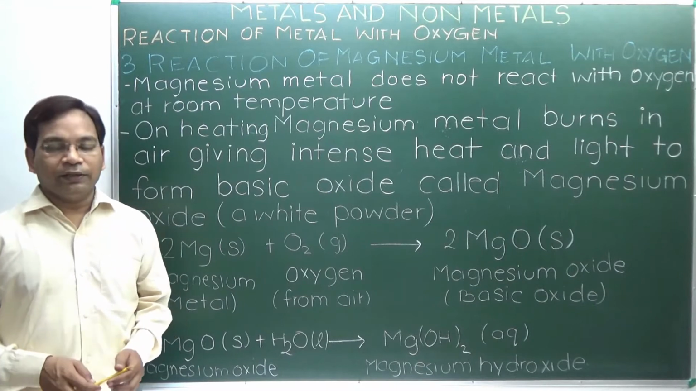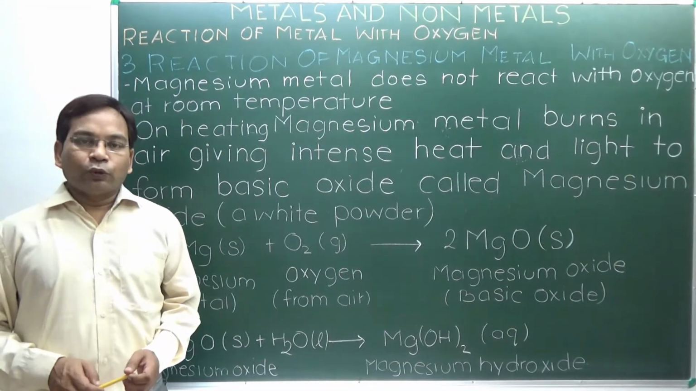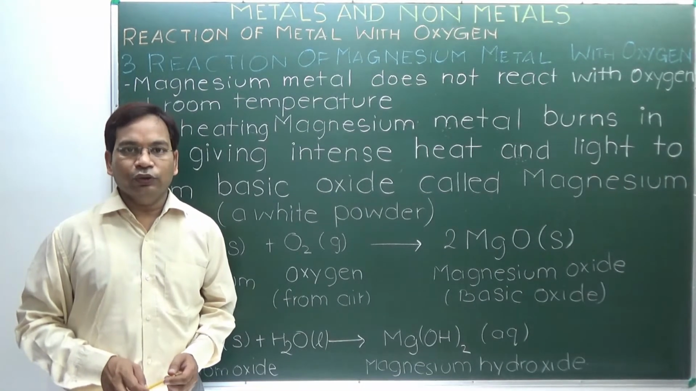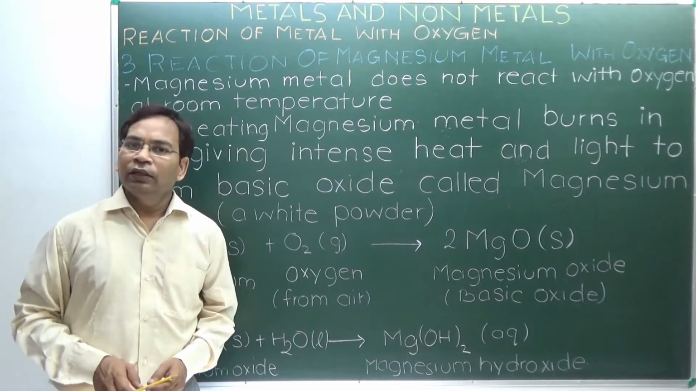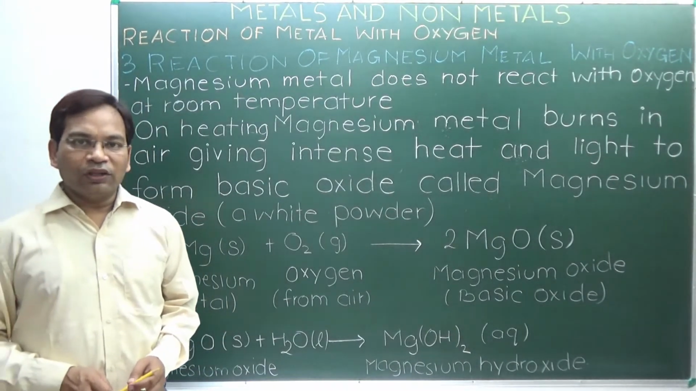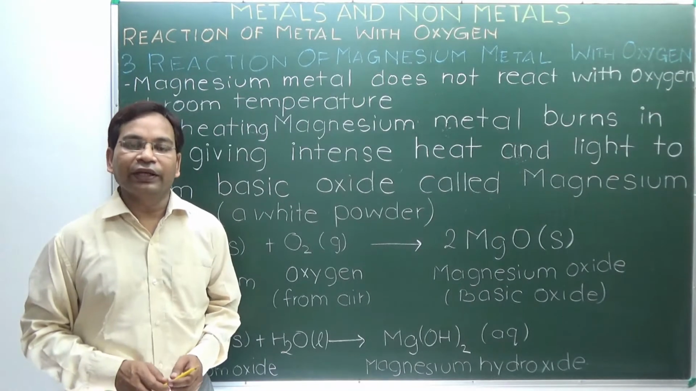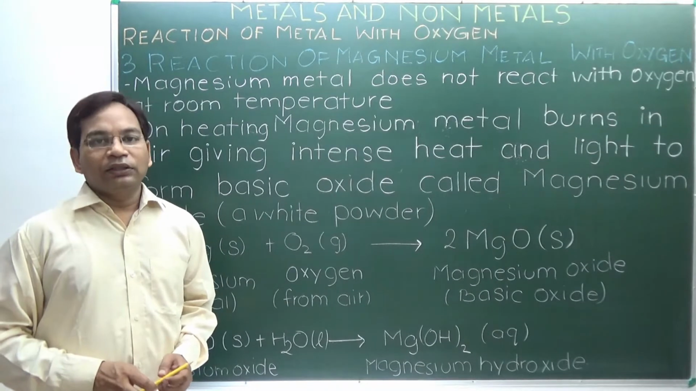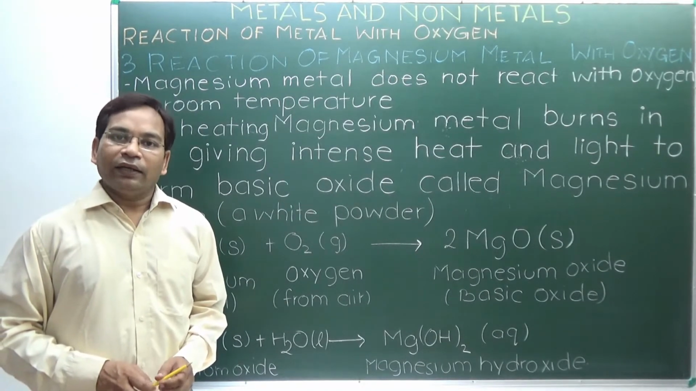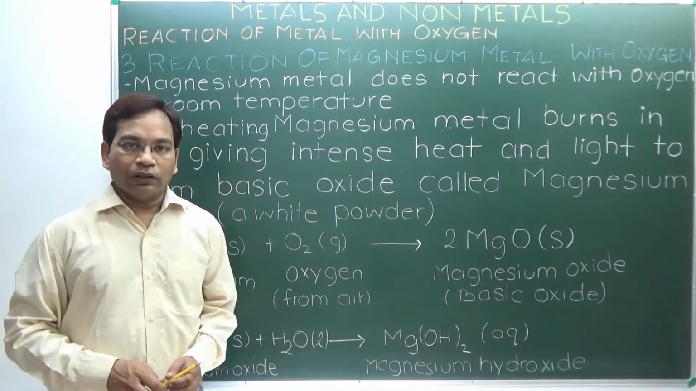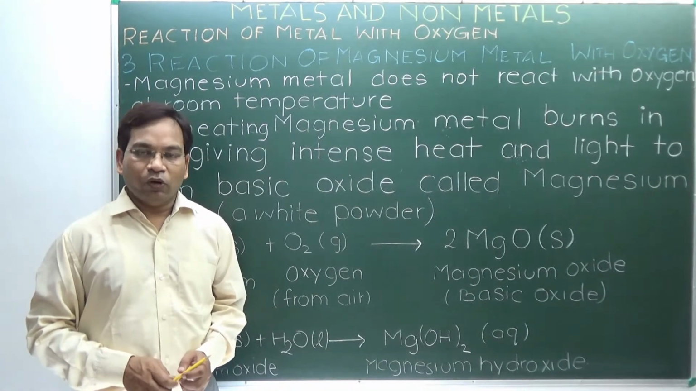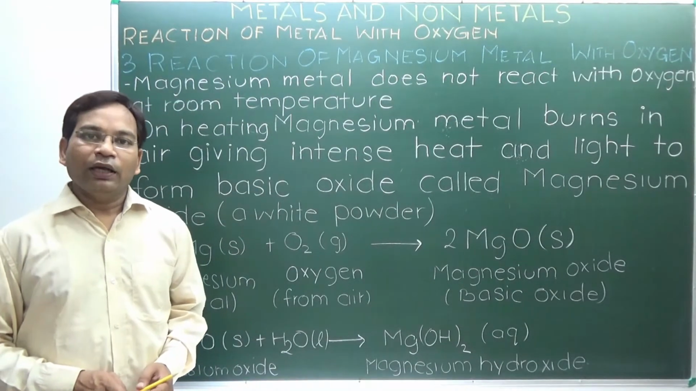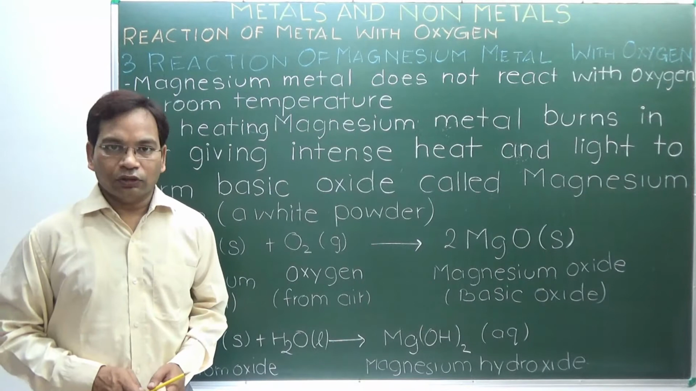Reaction of magnesium with air. As we have seen, sodium and potassium at room temperature react with oxygen of air to form sodium oxide and potassium oxide respectively, whereas magnesium does not react with oxygen of air at room temperature. It requires high heat. So when heating magnesium, it burns, and at a high temperature it reacts with oxygen to form magnesium oxide. Magnesium oxide, a basic oxide, when reacting with water forms the alkali magnesium hydroxide.